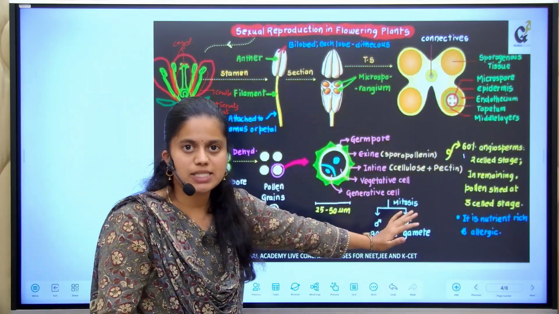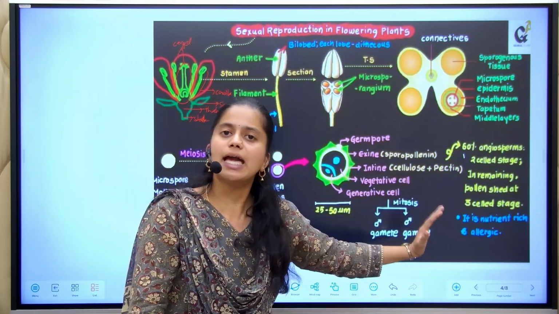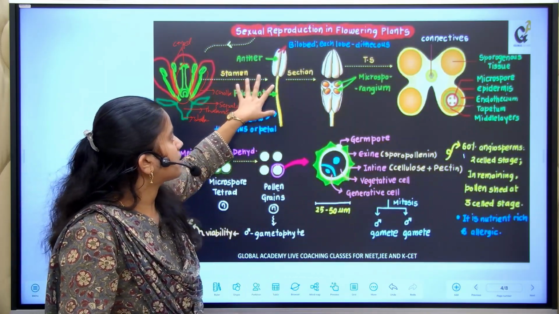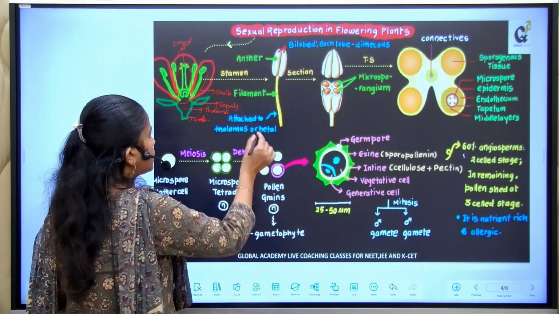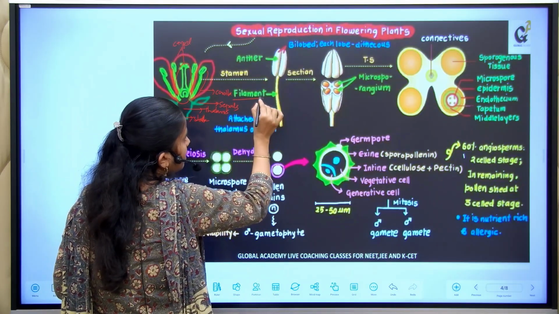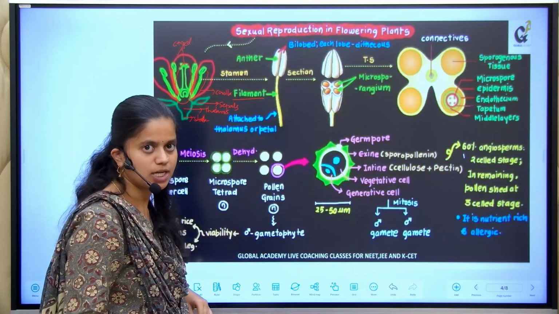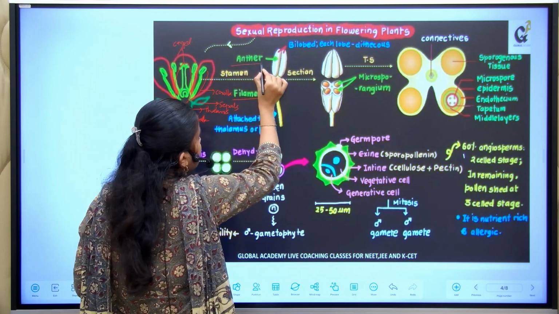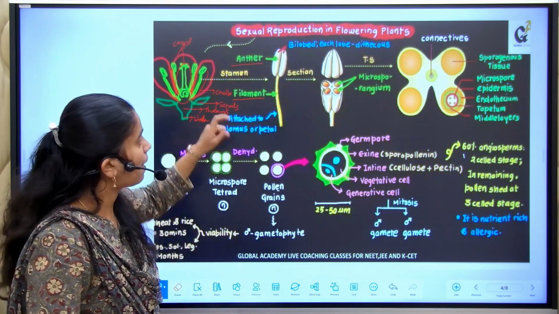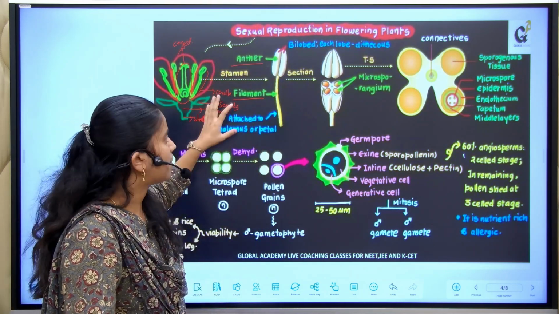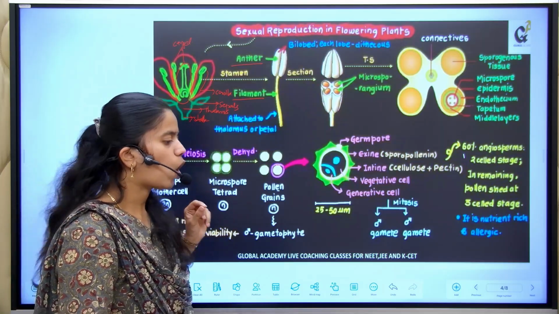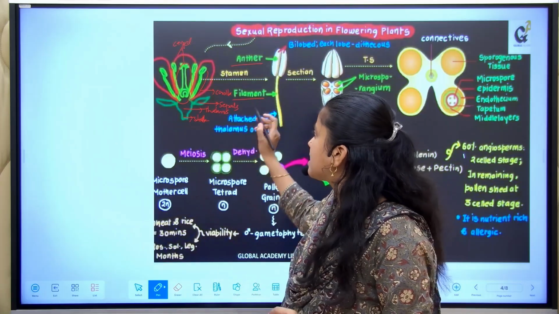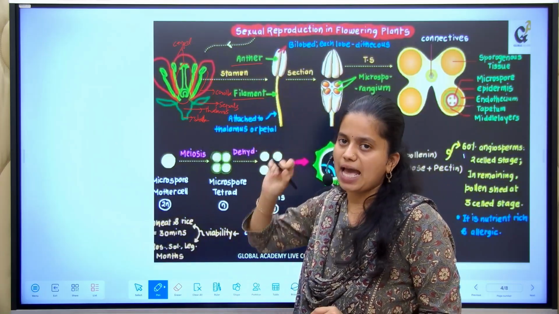See, now let us study. In this particular slide, I am going to explain only the male part of the flower. The stamen consists of two parts. What are those? The stamen consists of filament. The long stalk-like structure that is holding the anther is called the filament, and the bilobed structure or the upper portion of the stamen is called the anther. So always remember, the stamen is made up of two different parts, the filament as well as the anther.